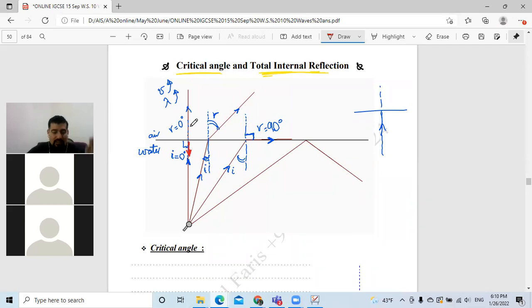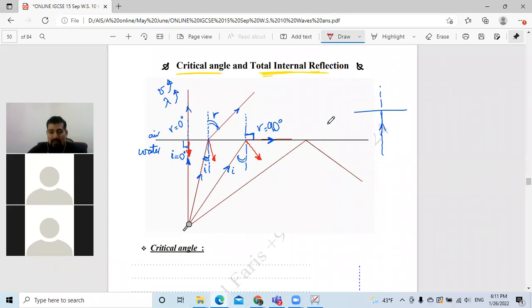Whenever the angle is bigger, some of the light refracts into the medium, some of the light reflects out of the medium. Angle of incidence equals angle of reflection. Some of the light refracts through the medium, some of the light will reflect.